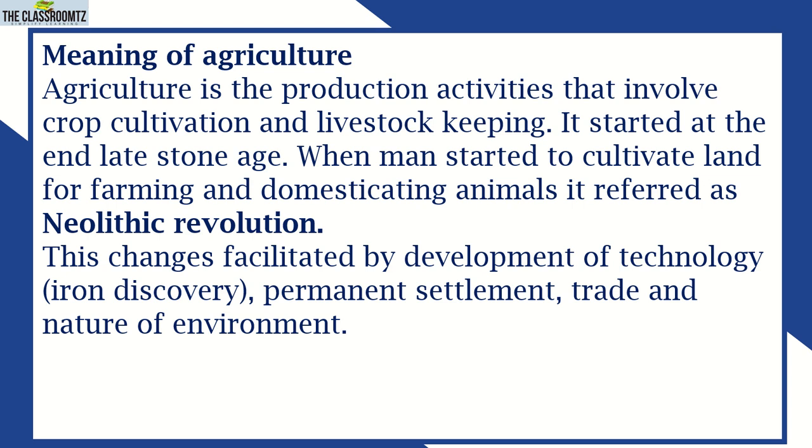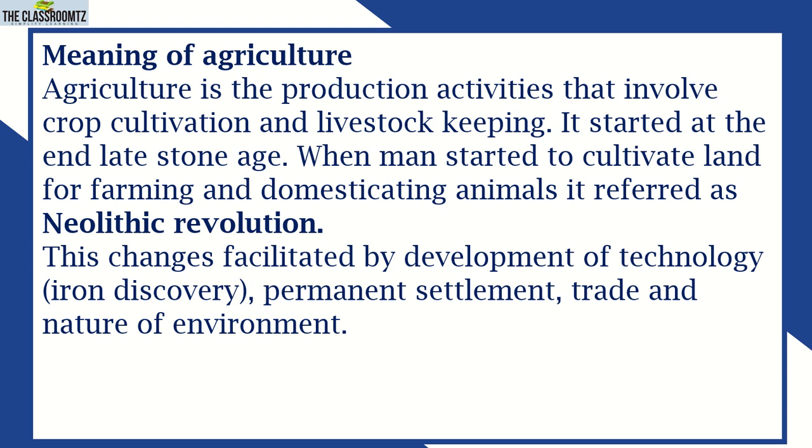Most of us used to understand that agriculture is only about crop cultivation, but keeping animals is also part of agriculture. So if someone is keeping animals and not doing crop cultivation, that is also agriculture, and he will be an agriculturist. The same if someone is doing crop cultivation without keeping animals, it is also agriculture. Although most of the time we understand agriculture to refer to crop cultivation, agriculture also refers to livestock keeping. So the term agriculture consists of two words inside. The full or complete meaning of agriculture is crop cultivation and livestock keeping.